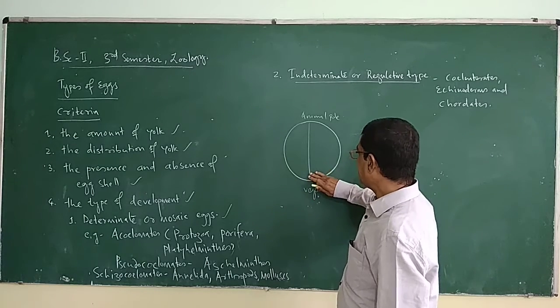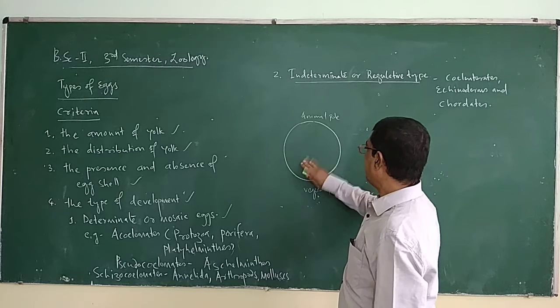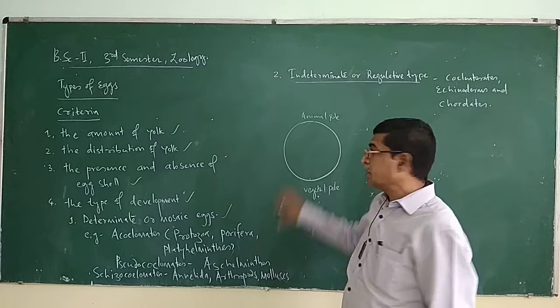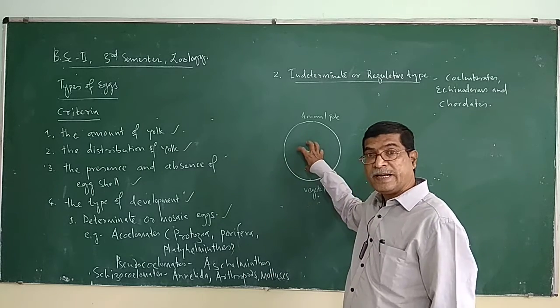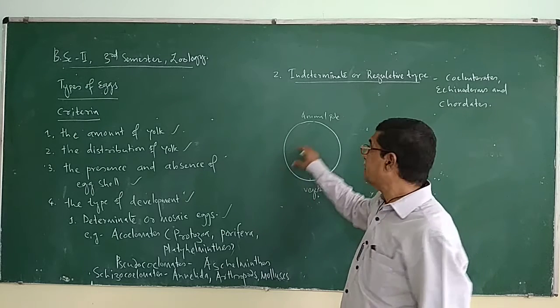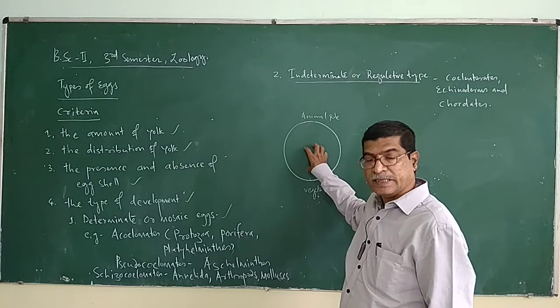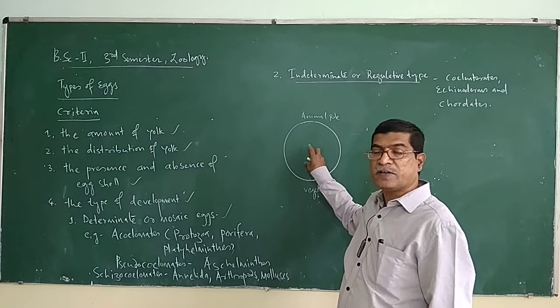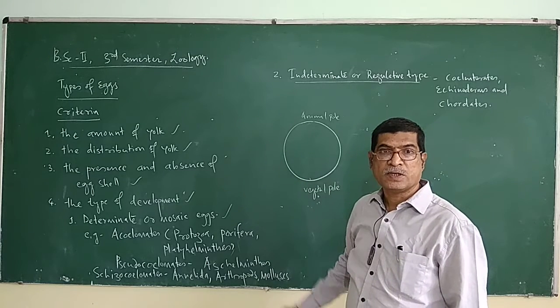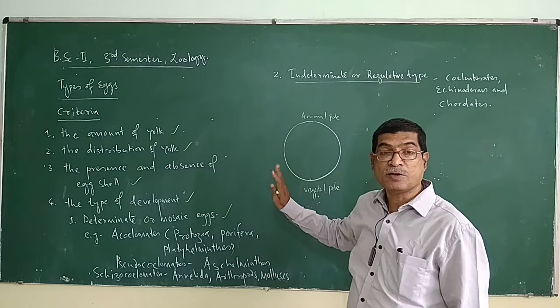So this egg has different parts, isn't it? These parts, their fate is fixed. Their fate cannot be changed. Their fate is not liable to change.